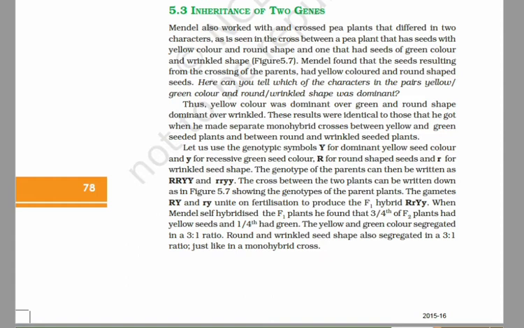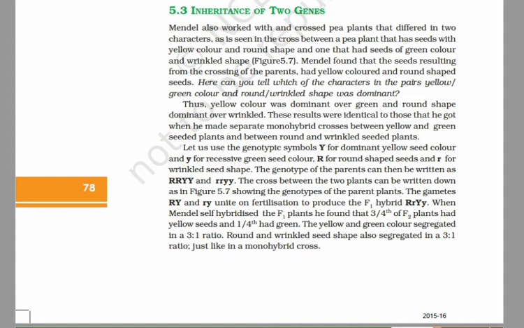Now, in the law of dominance and law of segregation, Mendel studied one characteristic at a time, and later he wanted to find out if different traits also segregate independently of each other. For example, how would the shape of the seed, round and wrinkled, affect the inheritance of the color of the seeds, that is yellow and green?